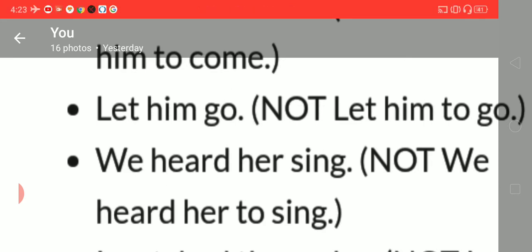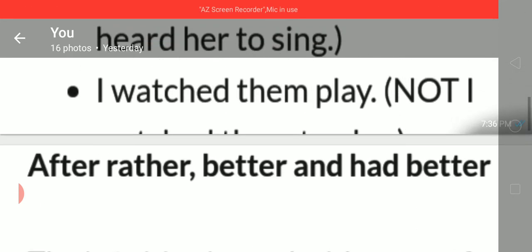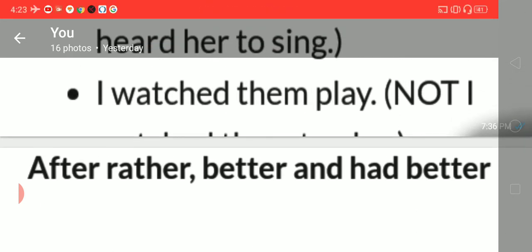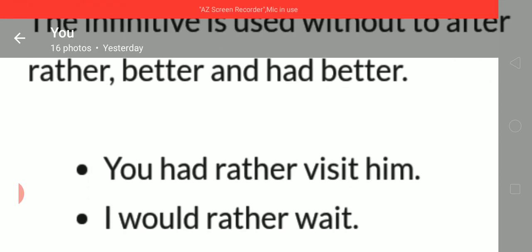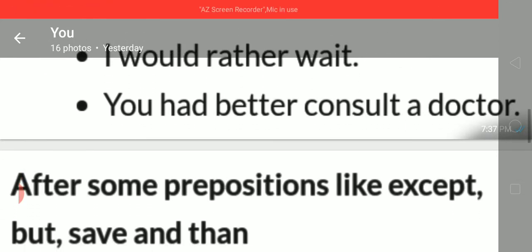Then you see, we heard her sing. Not we heard her to sing. Right? I watched them play. Not that I watched them to play. After rather, better and had better also, the infinitive is used without to. You had rather visit him. I would rather wait. You had better consult a doctor.